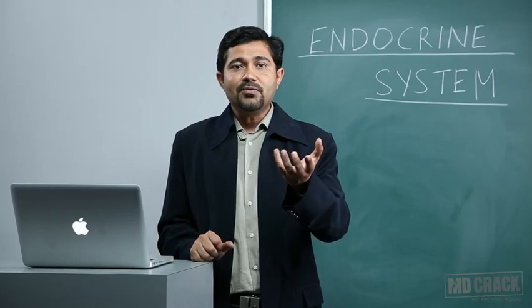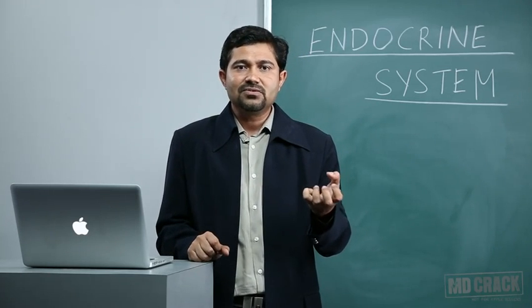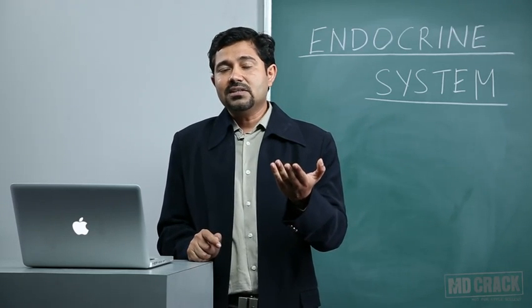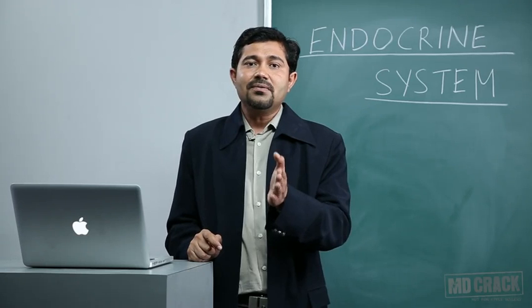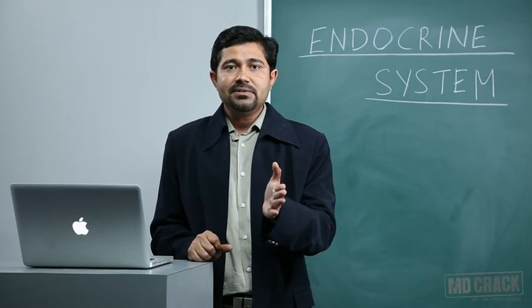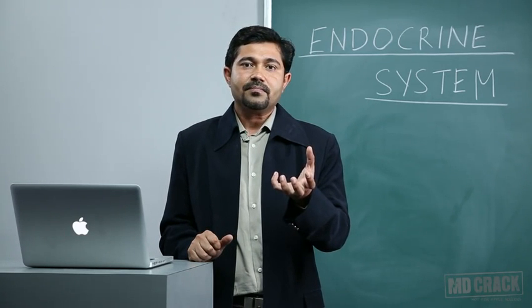It will try to increase the blood glucose level. And it will make the other tissues, except the ones which are mainly affected by the growth, such as skeletal muscle, mainly utilize free fatty acids for energy. So what is the ultimate aim of the growth hormone? To increase the blood sugar level.